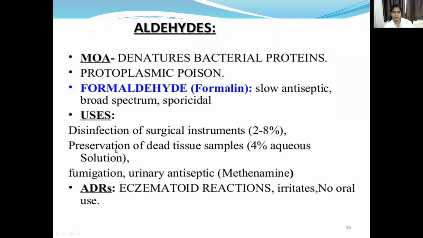Formaldehyde 4% aqueous solution is mostly used in anatomy labs. As you know, formaldehyde is used for preservation of dead tissue samples, fumigation, and as a urinary antiseptic.